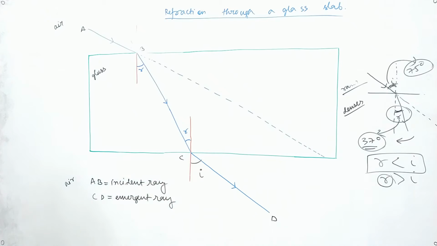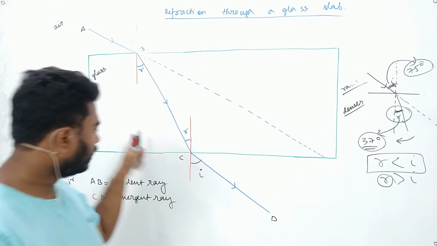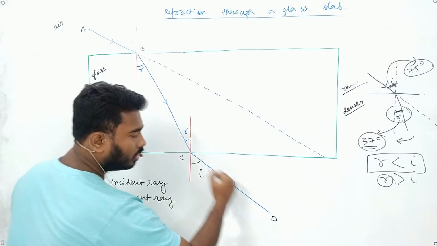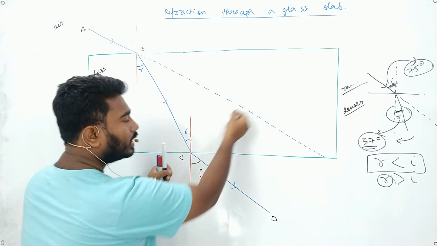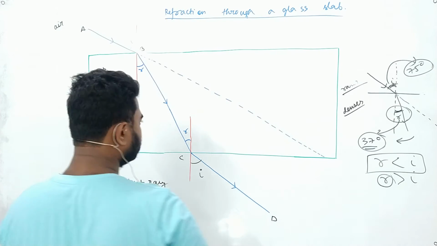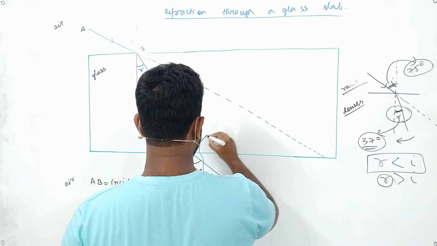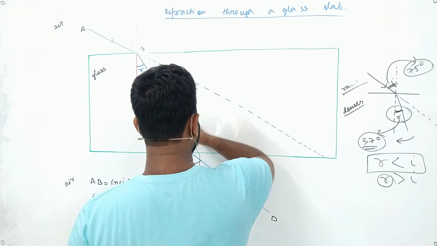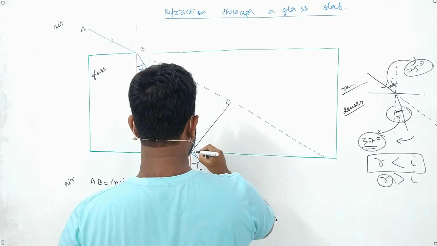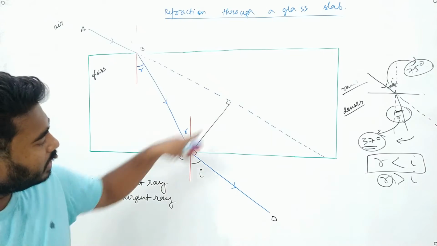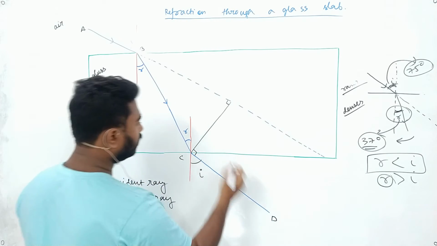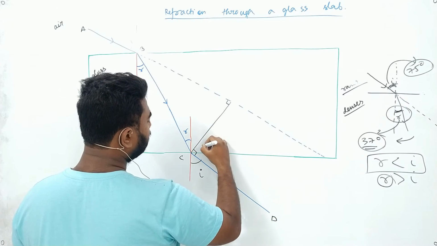Now AB and CD are parallel to each other, but see, AB is not along CD. That means they are shifted. There is a difference between them. We will mark this shift. This perpendicular shift between the original direction and the emergent direction, this is known as lateral displacement. We will write it as D.